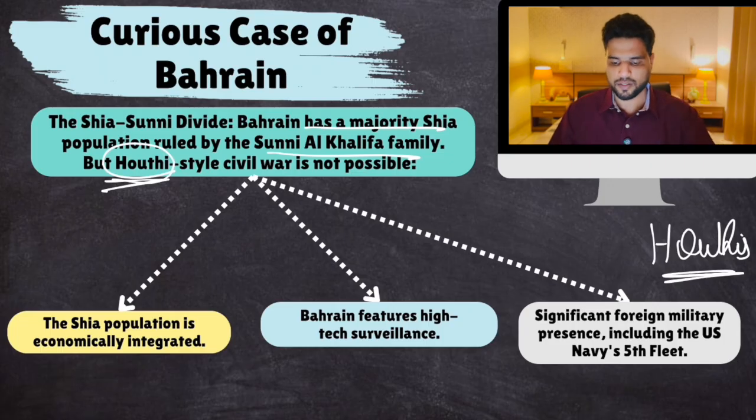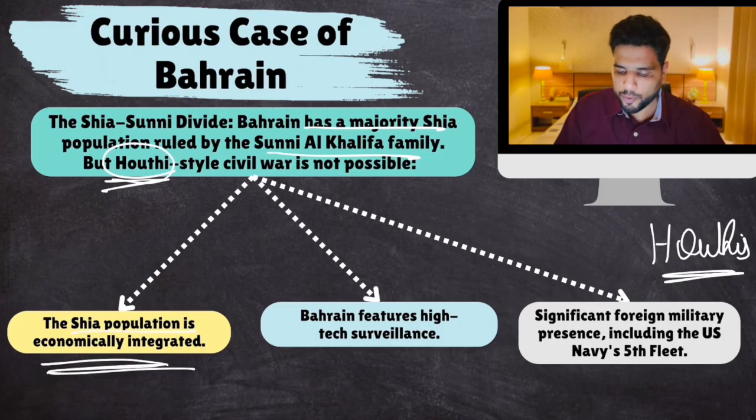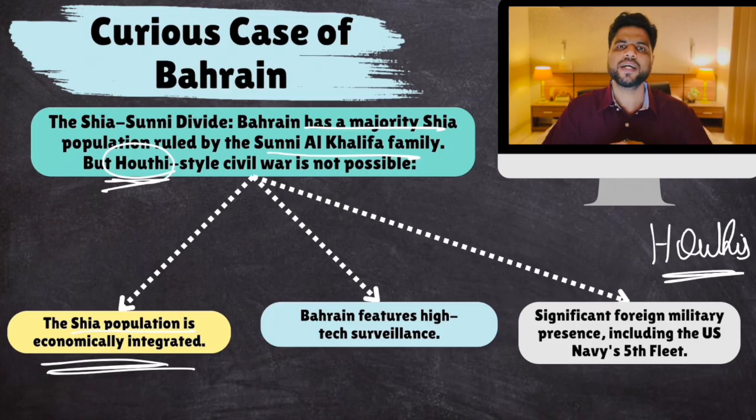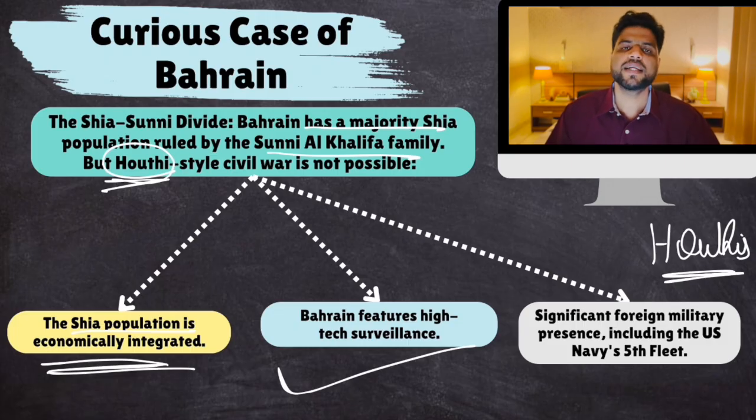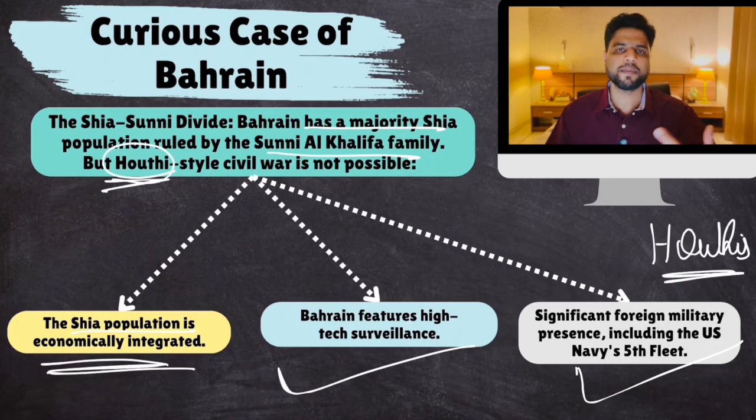Why? There are three reasons. First of all, the Shia population is economically integrated. They are not economically deprived. So if they do make a militant organization, they have a lot to lose financially. So there is less motivation. Then Bahrain has very high-tech surveillance, cameras and all. So it will be very difficult to do something secretly. And there is significant US military presence in Bahrain. So that makes things difficult, which was not there in Yemen.